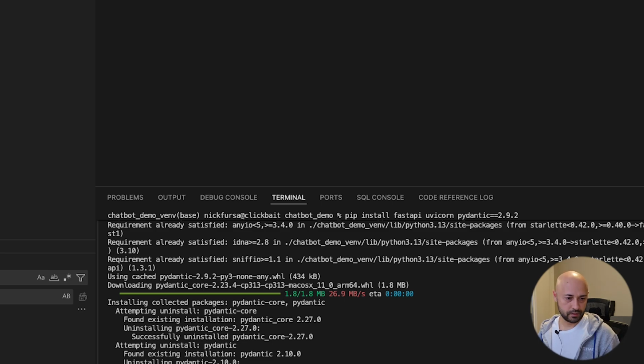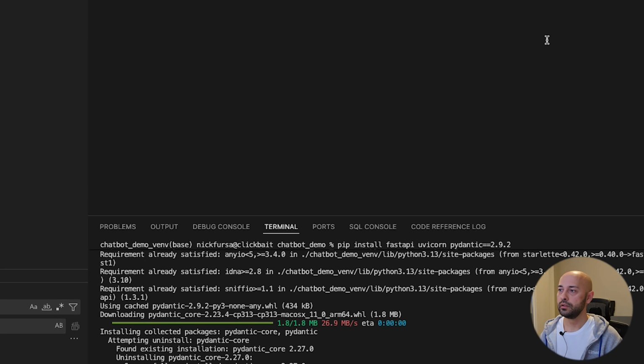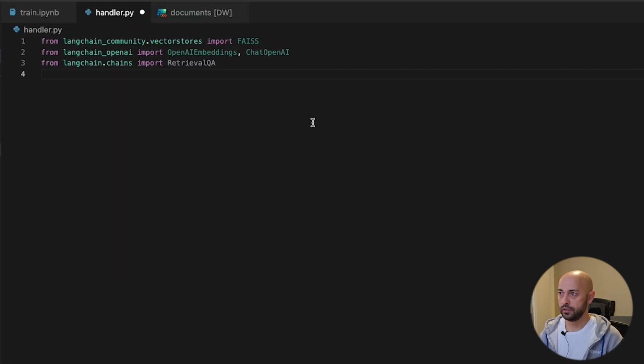Okay. I used a specific version of Pydantic just because I had issues for some reason using the default version. See if that's the problem for you. It might not be a problem, but just give it a shot, be aware of this. So we have to now add from FastAPI, from Pydantic. Yep, we need BaseModel, correct.